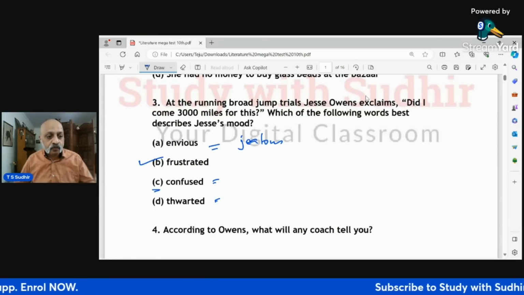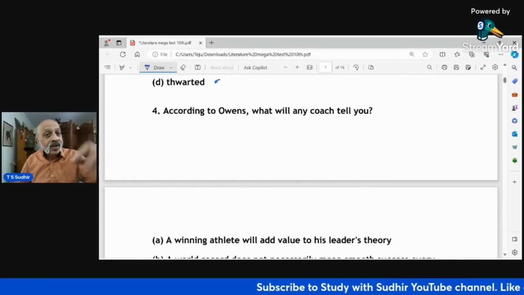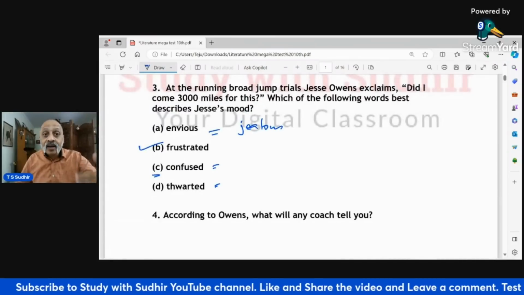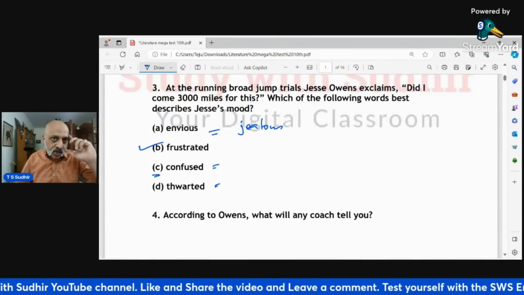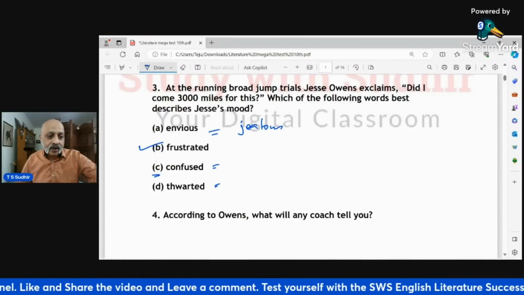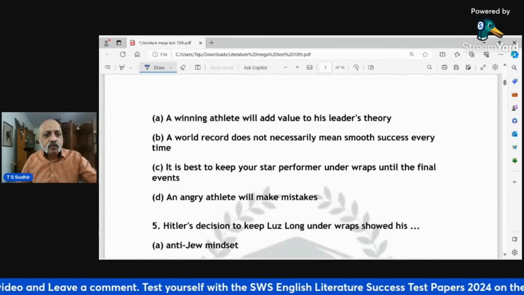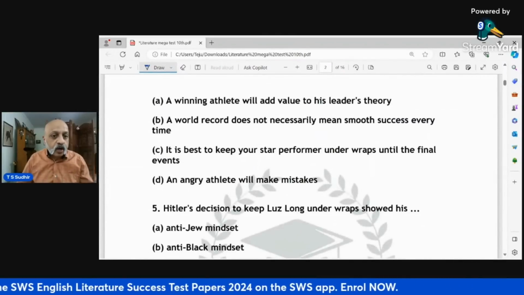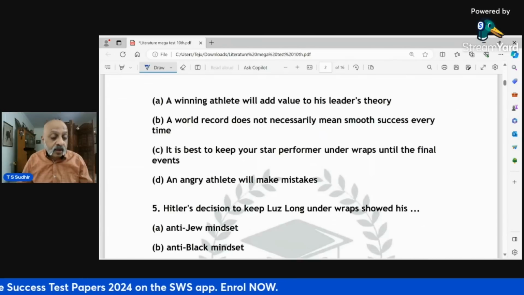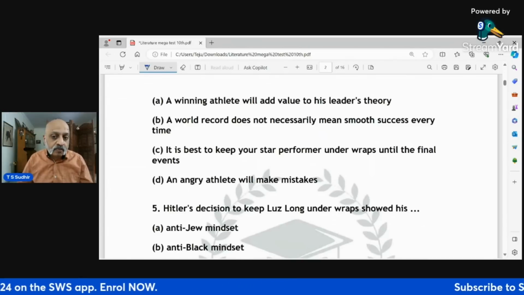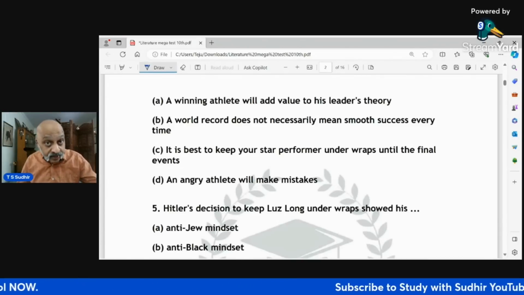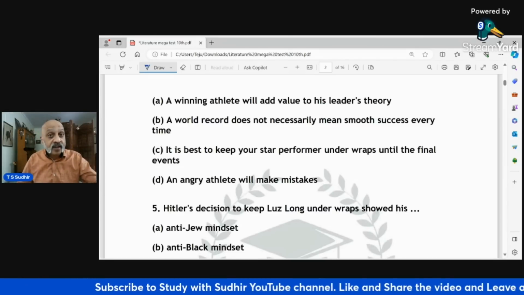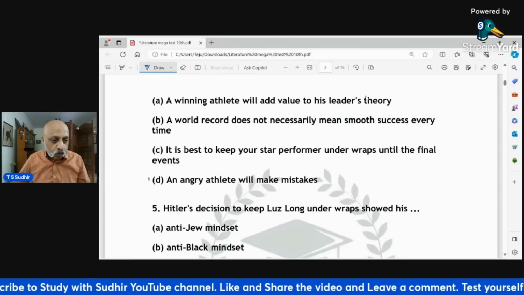He's definitely not confused. According to Owens, what will any coach tell you? Now, this is a straight recall question. This one is an understanding or let's say an application question. आपको दिमाग लगाना है, analyze करके लिखना है यहाँ पर. A winning athlete will add value to his leader's theory. What will any coach tell you? A world record does not necessarily mean smooth success every time. It is best to keep your star performer under wraps until the final events, which is what Hitler did. An angry athlete will make mistakes. That is the last paragraph's first line on the left-hand side page of the textbook, right?